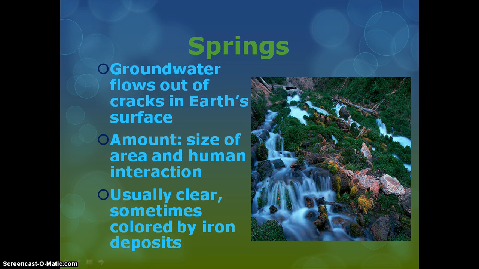Water bottles at home might have a picture of springs on them. Springs are basically fresh water that come from rock or from cracks in the Earth's surface, flowing down with gravity. The amount depends on the size of the area containing the springs and the human interaction with them. This water is clear in color to a little brownish from iron deposits.